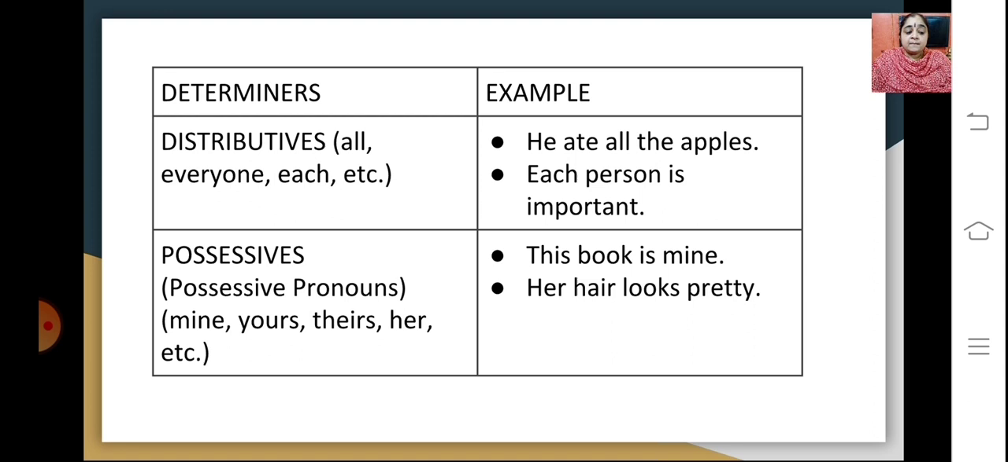The next kind of determiner here is possessive. That is generally the possessive pronouns that you know about: mine, yours, theirs, hers, his. All these come under these possessives, which again we use as determiners in the sentences. So this book is mine. So mine here is the possessive used. Her hair looks pretty. So her becomes the possessive pronoun or the determiner here, which is explaining the noun, giving some kind of a weightage or explanation to the noun.